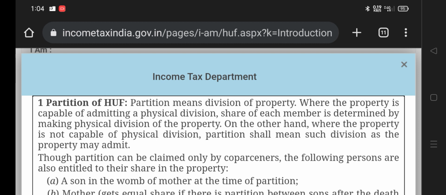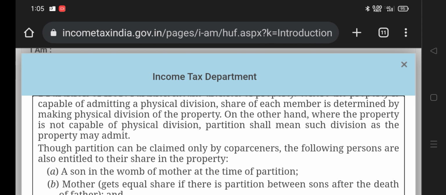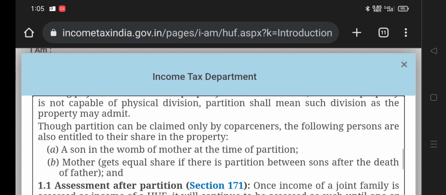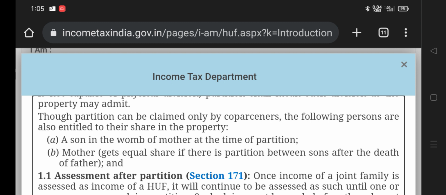The partition means division of property. Where the property is capable of physical division, the share of each member is determined by making a physical division of the property. On the other hand, where the property is not capable of physical division, partition shall be by whatever means of division the property may admit. Though partition can be claimed only by the co-partitioners, the following persons are also entitled to share the property: a son in the womb of the mother at the time of partition, and the mother, who gets an equal share in the partition between sons after the death of the father.